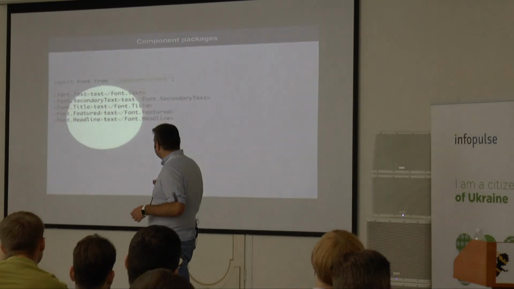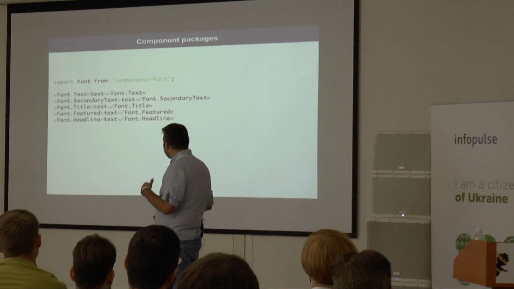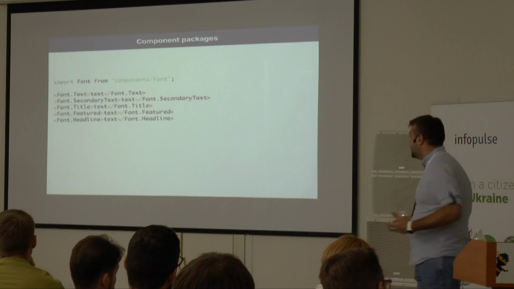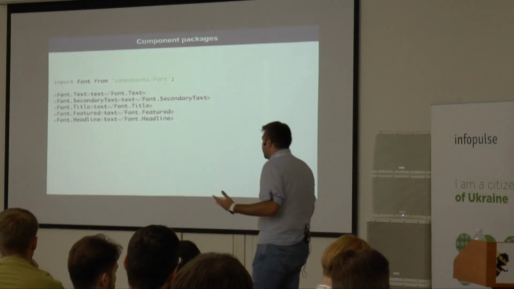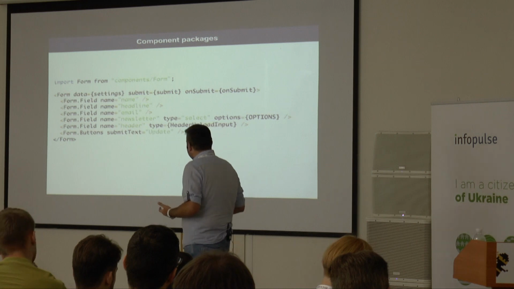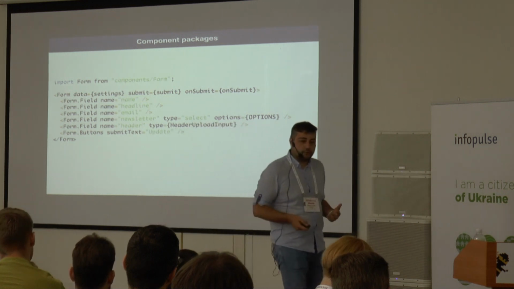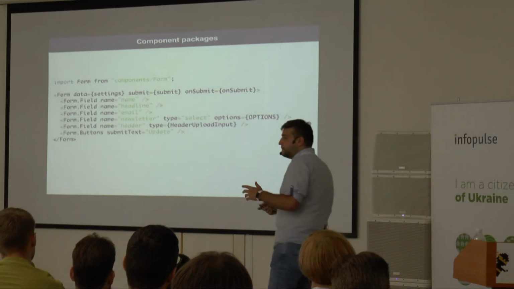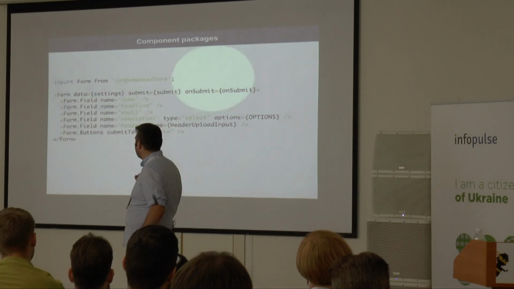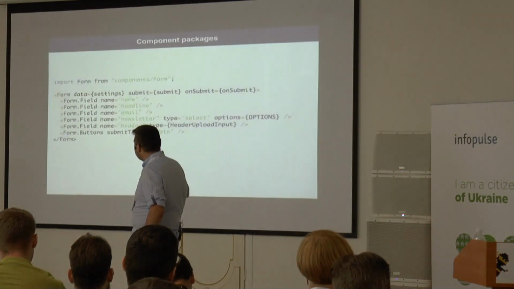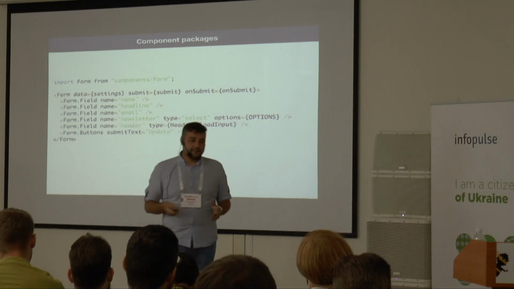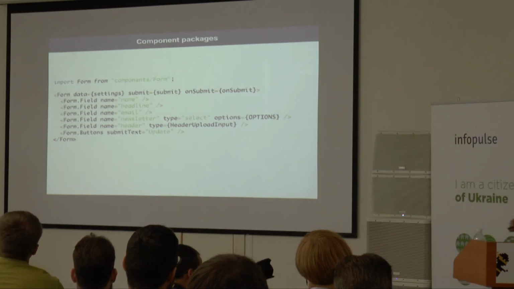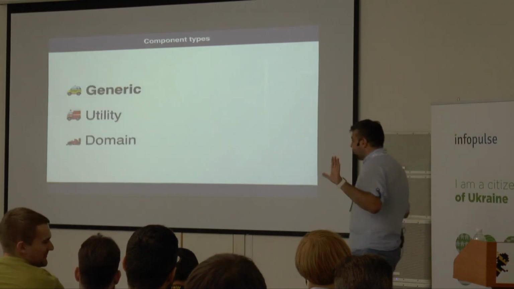The nice thing about it is when we import font, we just use those, and it's readable. Also, those are, in our case, very semantic. So when I have a headline, I don't have a secondary text, I have a headline text. Also, component packages is something we use for our form components. Instead of importing 15 components, you just import a single component, form. And you have form field, form buttons, and all of this. And our forms are quite complicated, and I would most probably do a separate talk for them someday when I'm not so embarrassed of them. So this is the generic part.